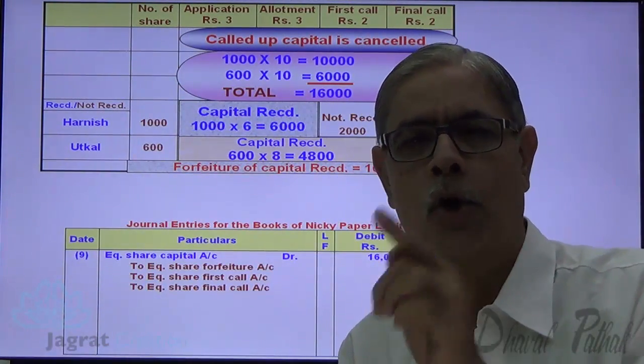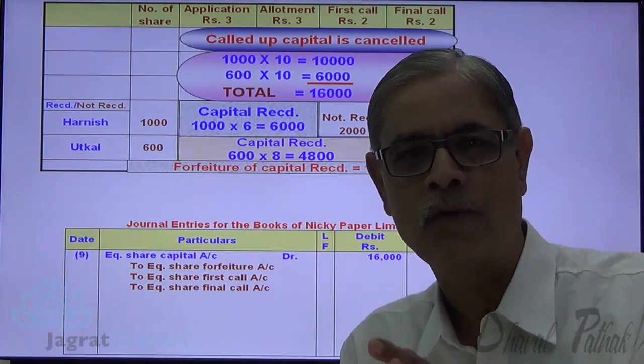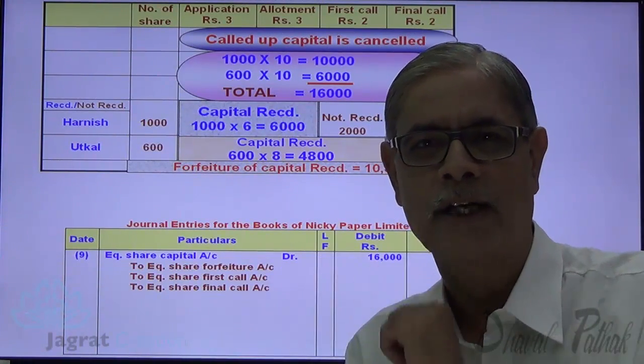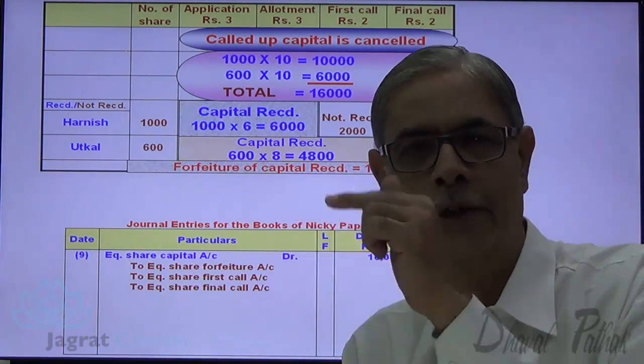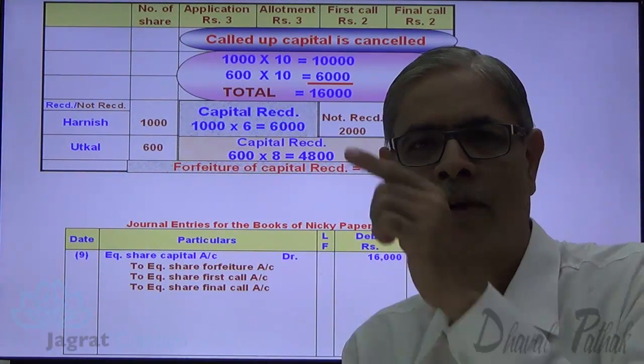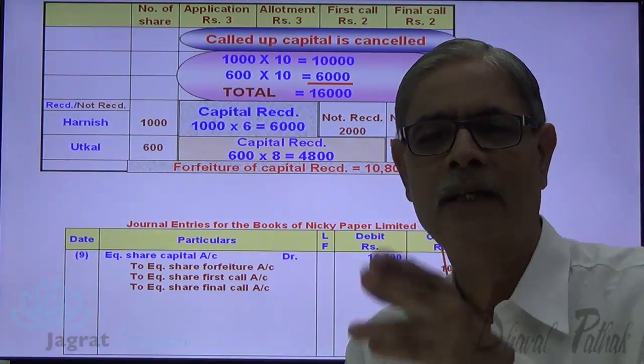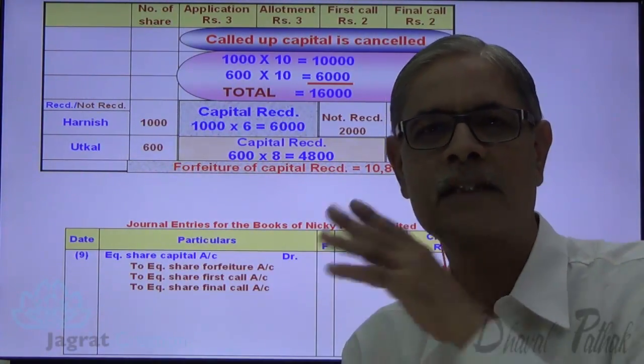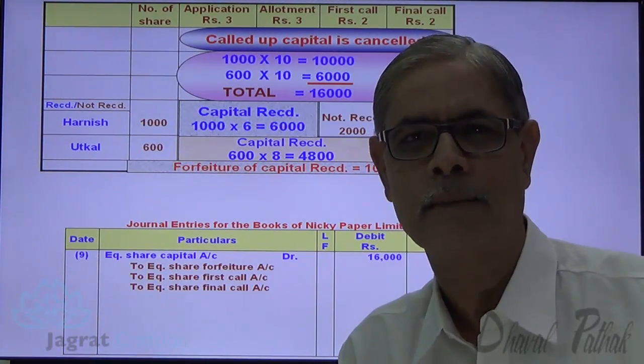Next, capital already received is now forfeited, and is credited to share forfeiture account. The first call not received is to be credited to share first call account. Final call not received is to be credited to final call account. This is how the forfeiture entry is recorded here before you.